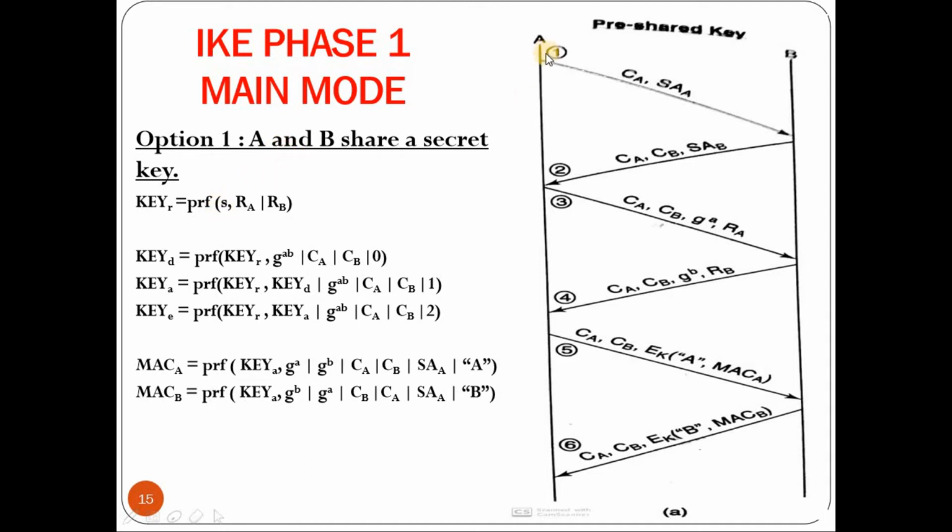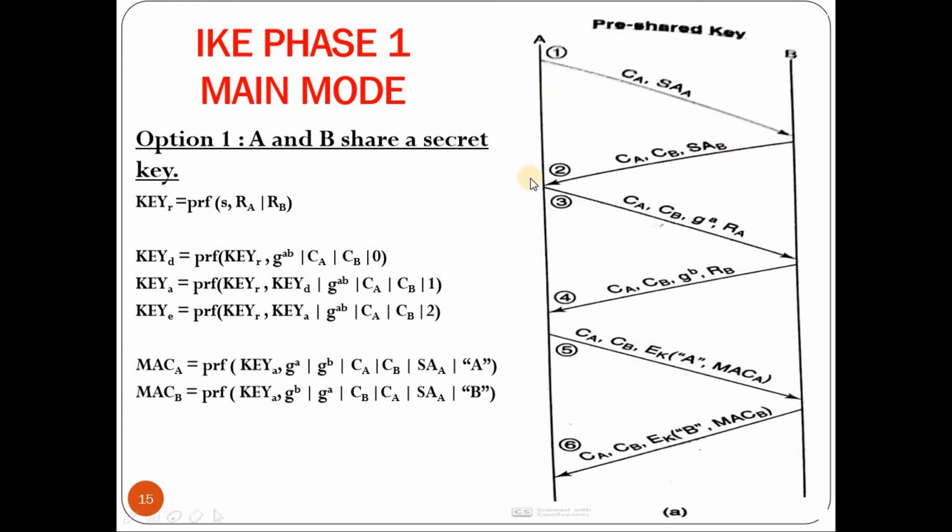Okay. So A will send a message to B that comprises 2 components, that is CA and SA of A. CA indicates the cookie of A and SA indicates the cryptographic algorithm proposed by A. On receiving this message, B will generate the second message, which comprises CA obtained from the first message, and also CB, that is nothing but the cookie of B, and it also places the SA of B, which indicates the cryptographic algorithm proposed by B.